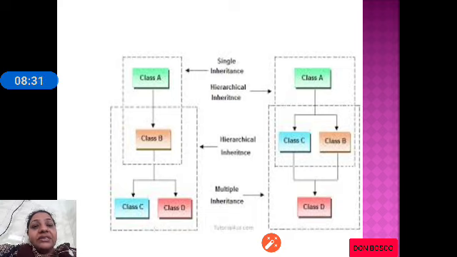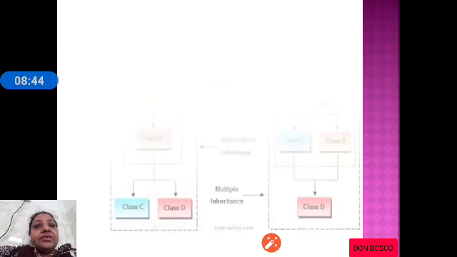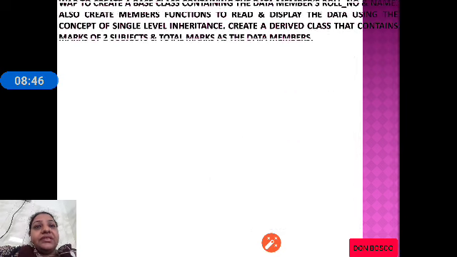So, we say that hybrid inheritance is a combination of all types of inheritance, that is single, multiple, multi-level and hierarchical inheritance. So, this is called hybrid inheritance.